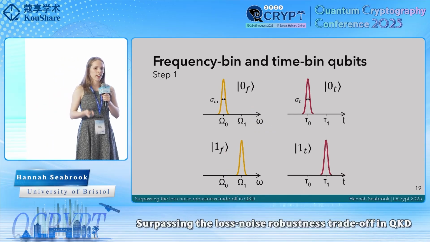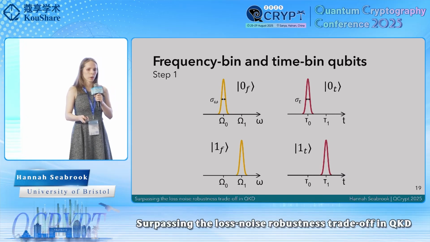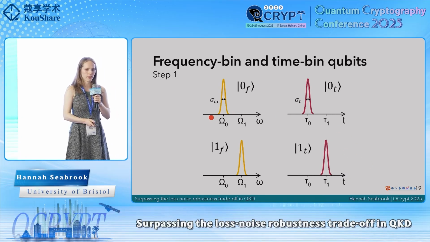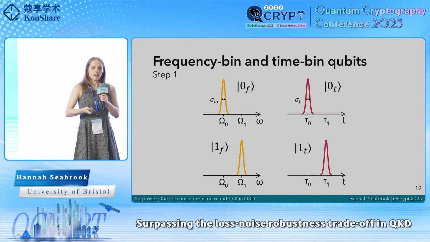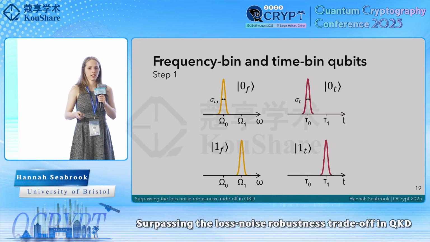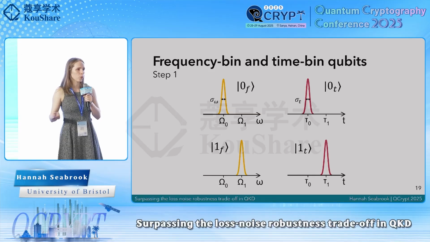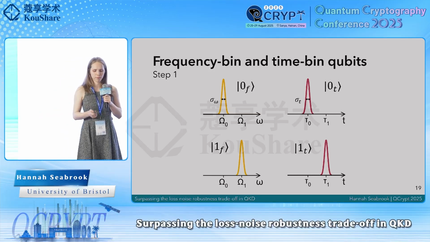So in the first step, we'll define single photon frequency bin and time bin qubits. By frequency bin qubit, I mean that if we have some spectral amplitude peaked around a frequency omega naught, we'll say it's in the state 0f. If instead it's peaked around some frequency, say omega 1, we'll say it's in the state 1f. Similarly for time bin qubits, if the temporal amplitude is peaked around some early time tau naught, then it's in state 0t, and if instead it's peaked at some later time tau 1, it's in state 1t.